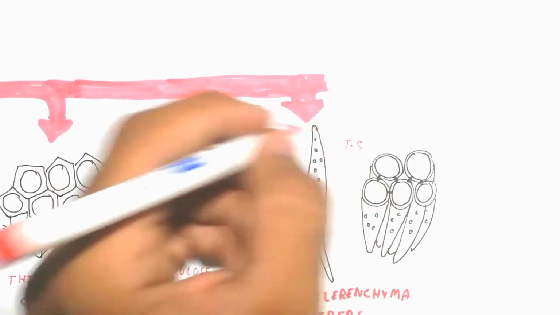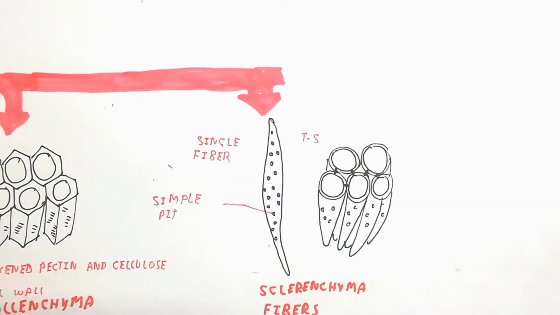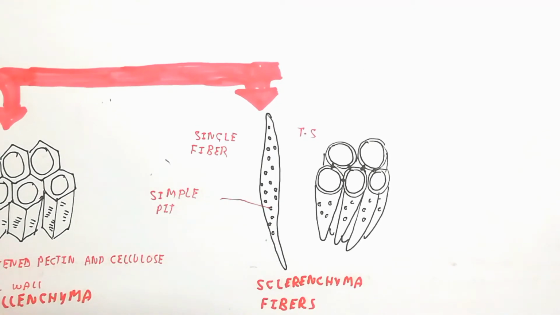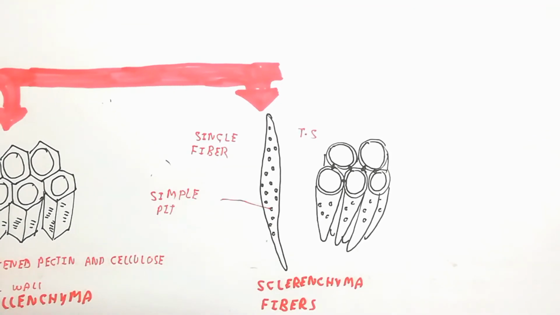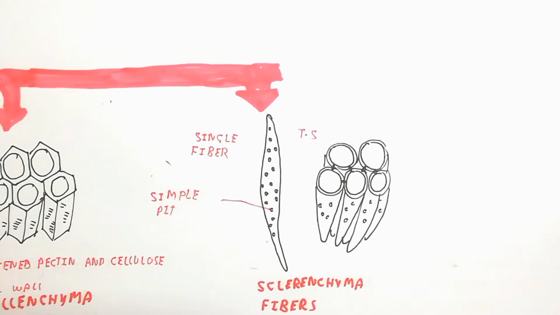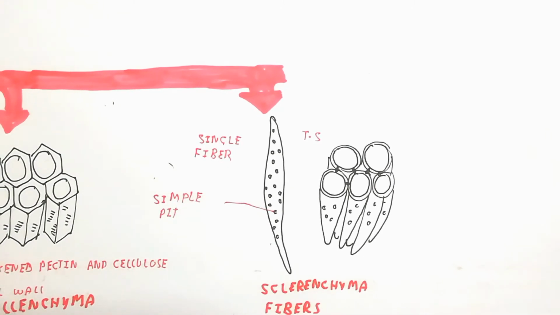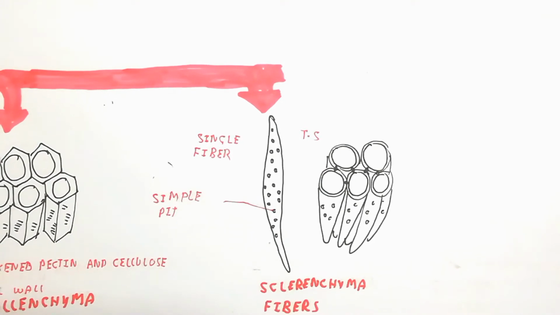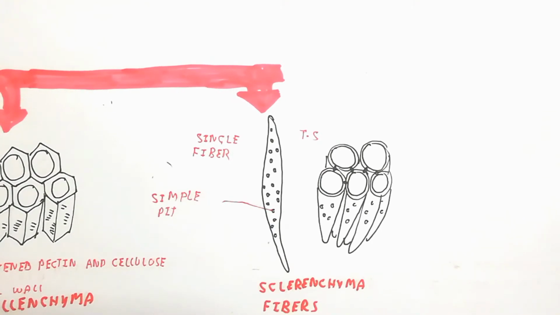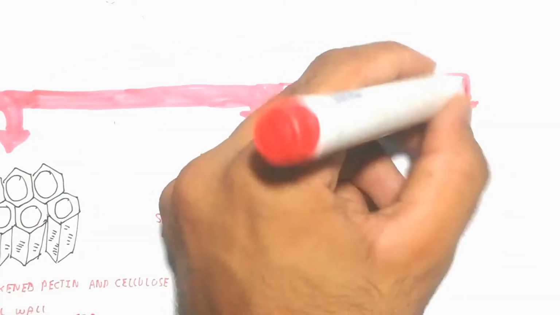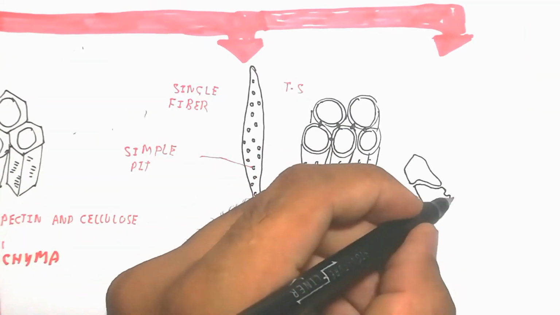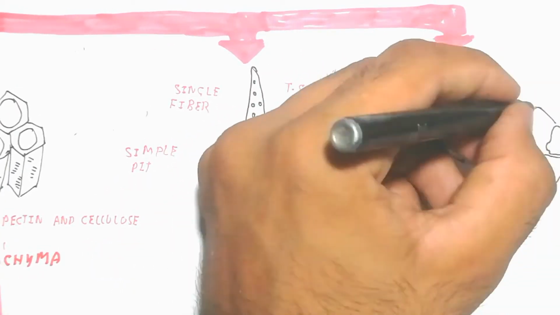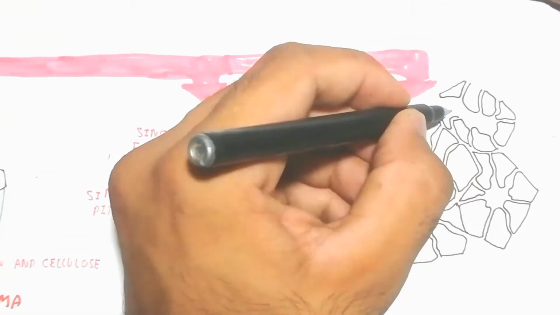The water moves inside and outside to neighboring fibers and upward, because the fibers are made up of xylem, and the xylem is important for conduction of water. On the other hand, phloem conducts the food and minerals.